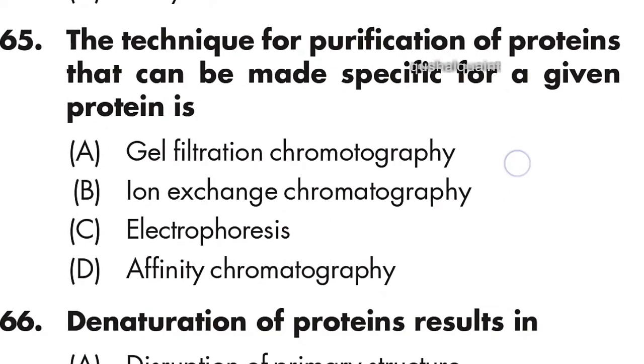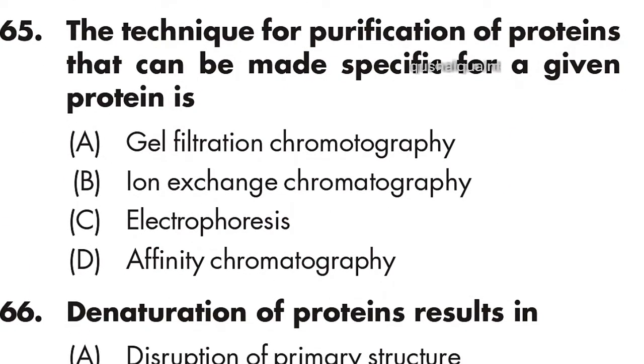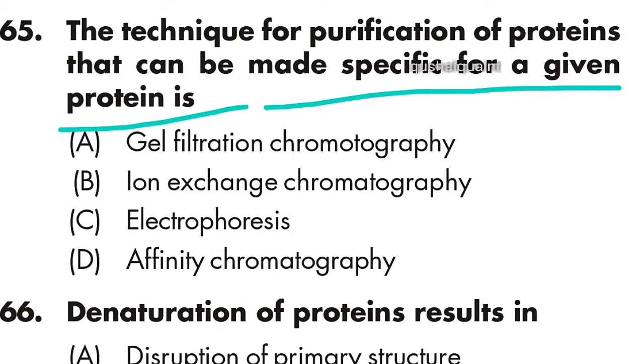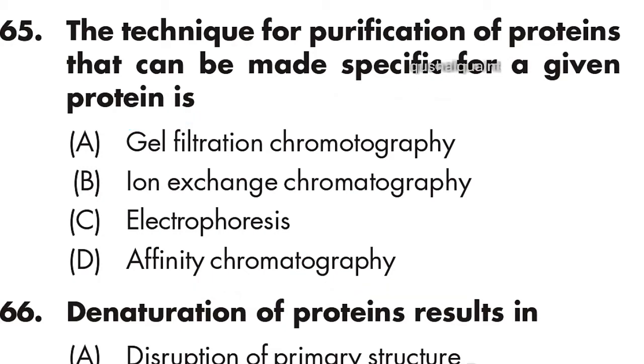65: the technique for purification of protein that can be made specific for a given protein is affinity chromatography. Option D is right. Affinity chromatography.